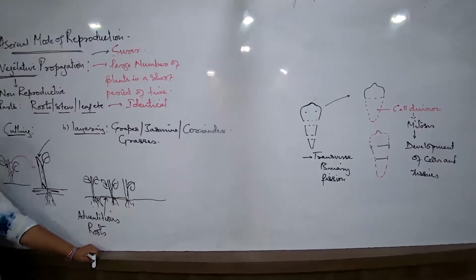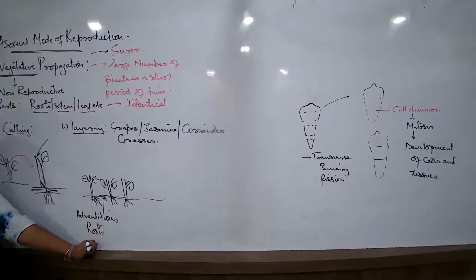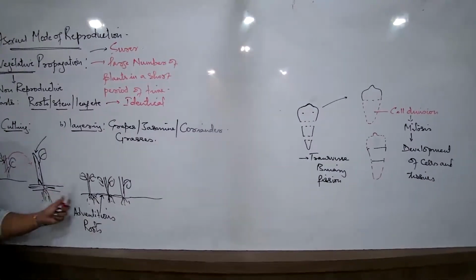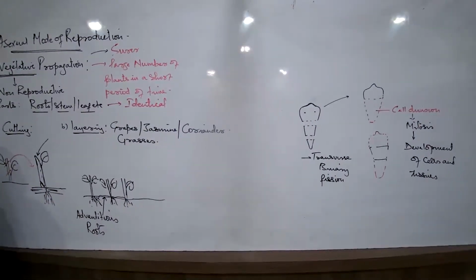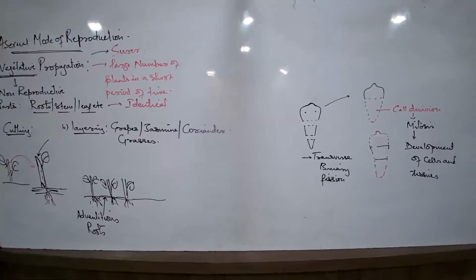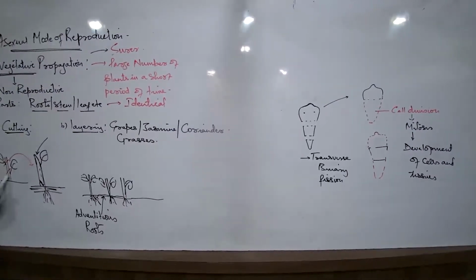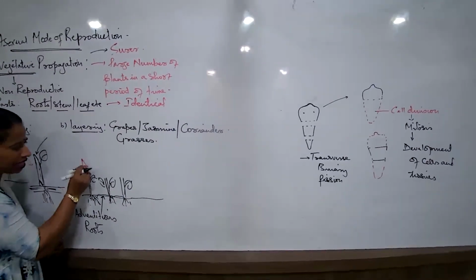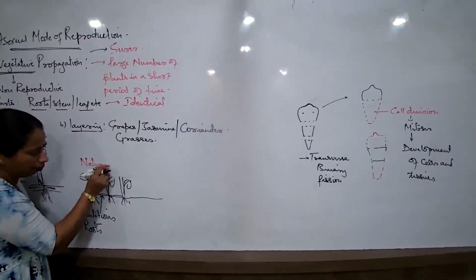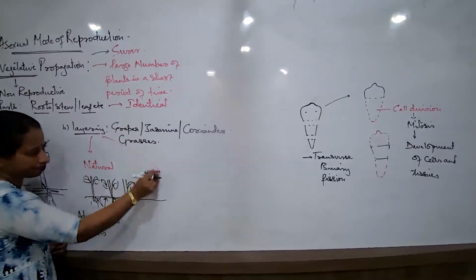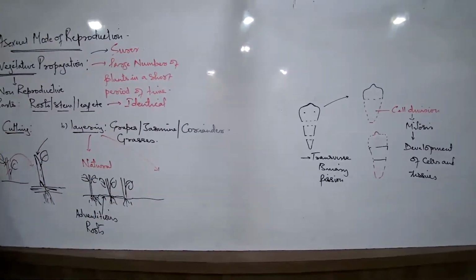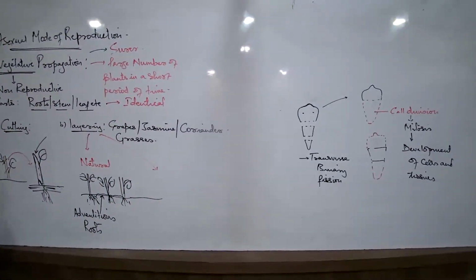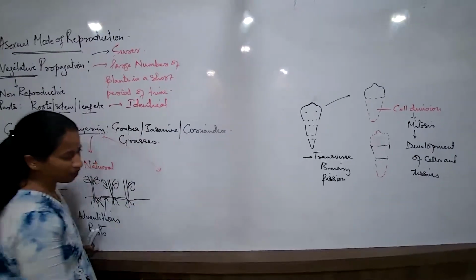Good varieties of plants they want to get in a short period of time, large numbers, and they would generally go for this method. So this is a method where plants can be grown with the help of the stem, plants can be grown from the root. Now this, what I showed you is a natural method of layering. Layering can be of two types. This is the natural method. But artificial method is also there.